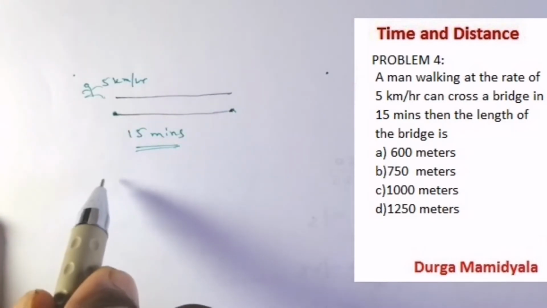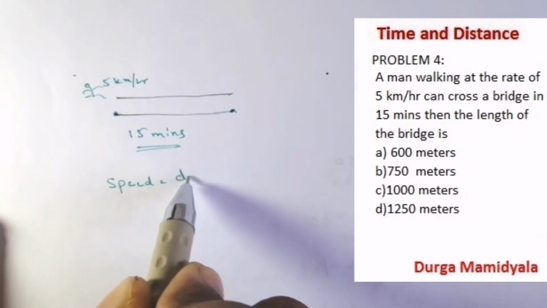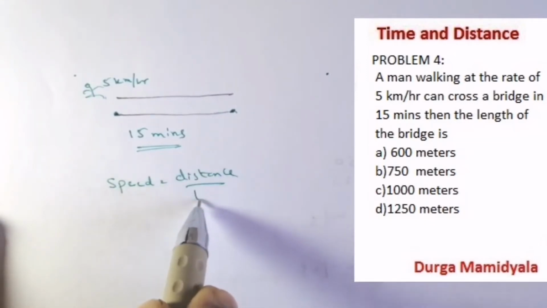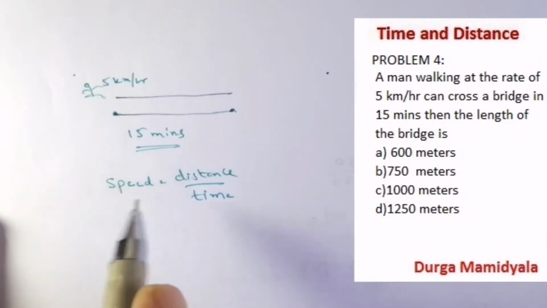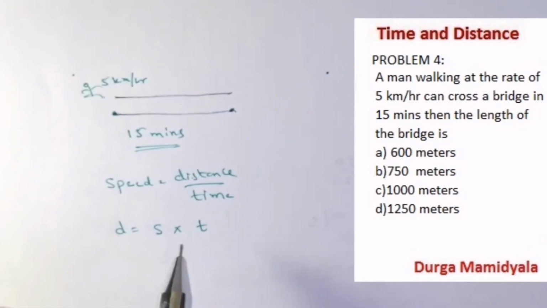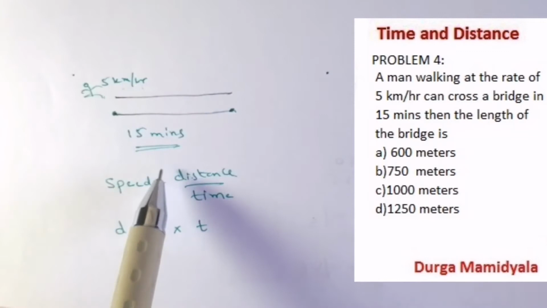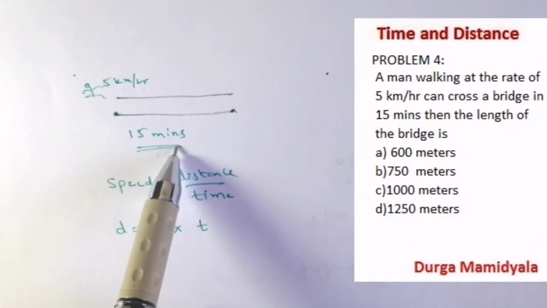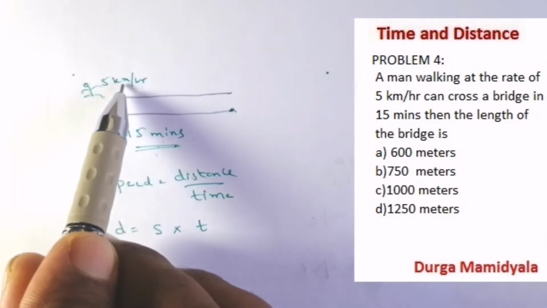So what is our formula? Speed equals distance by time. What is required for us? We require the distance. So distance is equal to speed into time, right? Now the speed is given in kilometer per hour and the time is given in minutes. There should be some unity here, so it should be in meters per second.